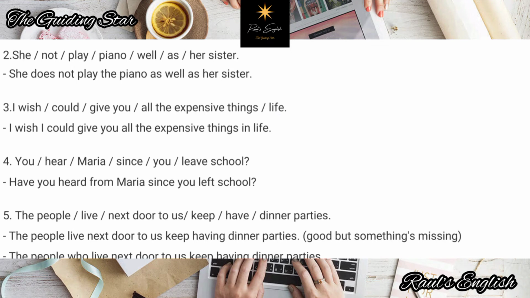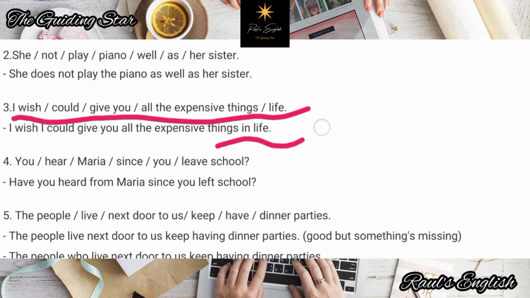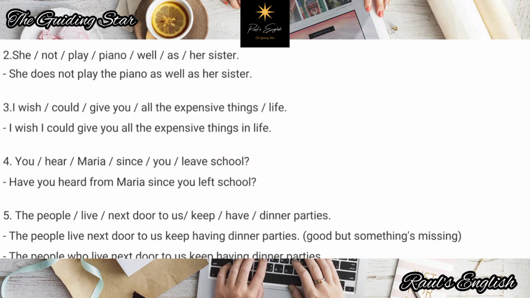All right, moving on to number three. I wish could give you all the expensive things and life. So those are the choices we have over there. So what sentence shall we make? I wish that I could, or I wish I could give you all the expensive things in life. Of life can also be correct, but in life is much better. And number four and number five.